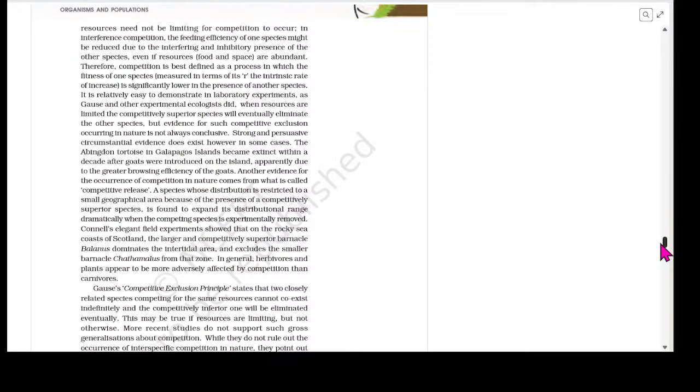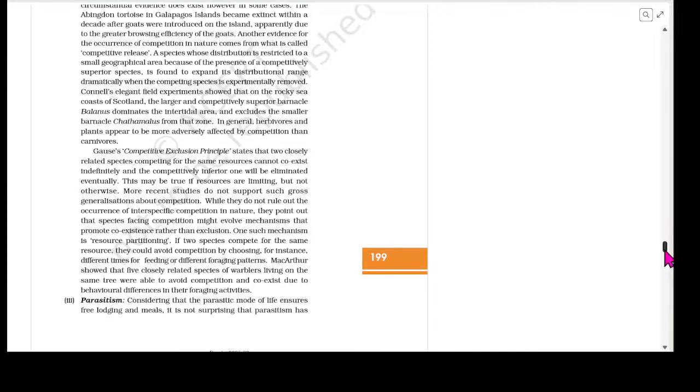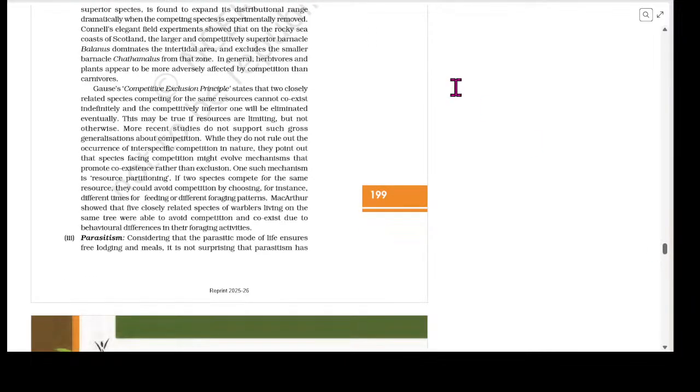Connell's elegant field experiment showed that on the rocky sea coast of Scotland, the larger and competitively superior barnacle Balanus dominates the intertidal area and excludes the smaller barnacle Cathamalus from that zone. In general, herbivores and plants appear to be more adversely affected by competition than carnivores.